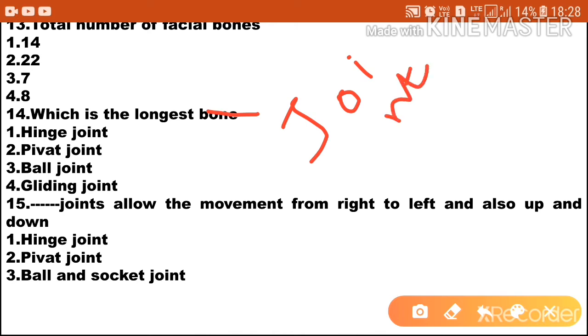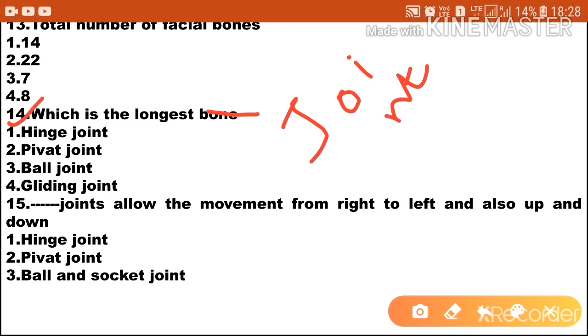So which is the longest joint? Option 1 hinge joint, option 2 pivot joint, option 3 ball joint, option 4 is gliding joint. So hinge joint is a very long joint, and the example of hinge joint is knees and elbows. So option 1 is the correct answer.